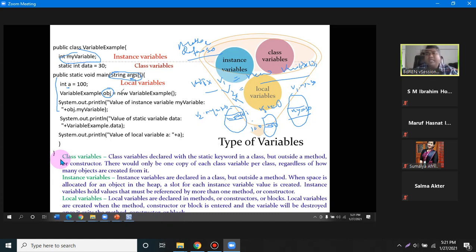Local variables are stored inside the stack, inside the stack frame for this main function. Whenever the function call has finished, all the variables are deleted from the stack, and you cannot find the value anymore.